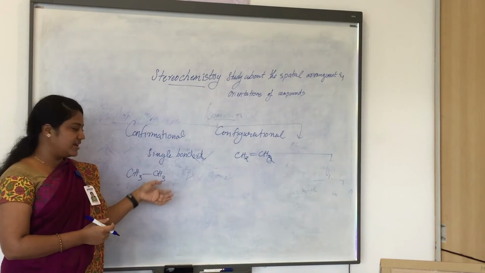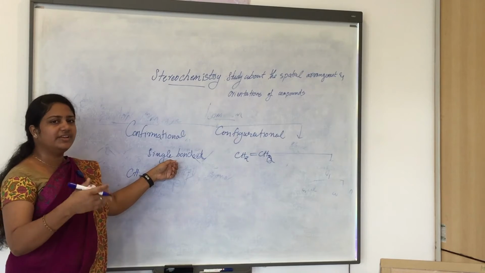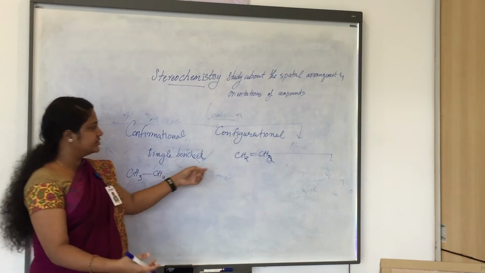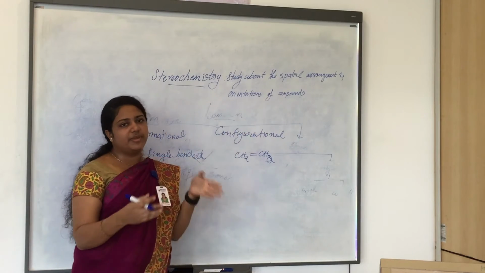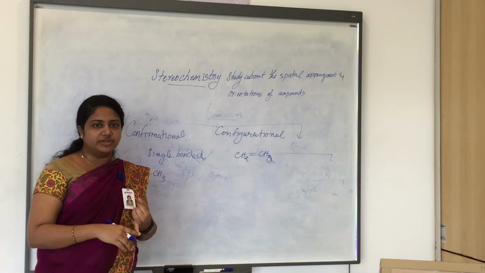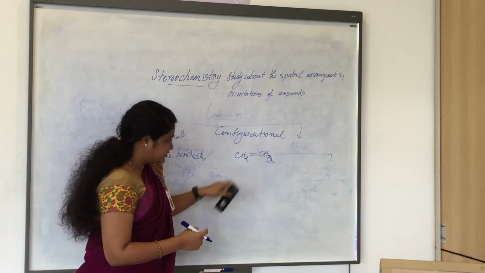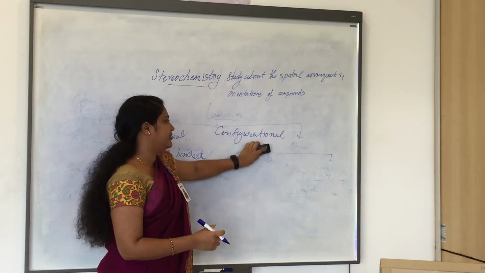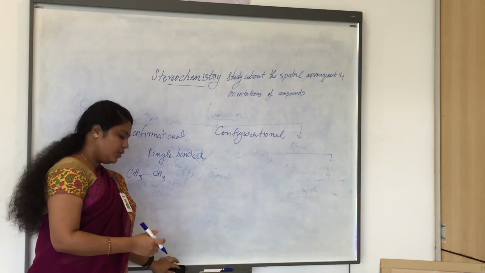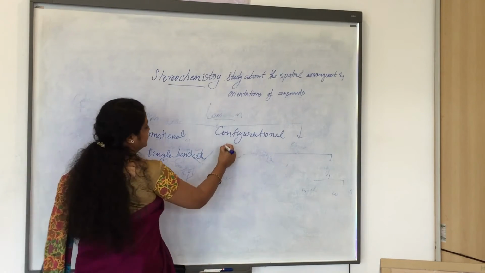Conformational isomers are generally seen in single bonded compounds, so there are no further classifications. But configurational isomers can be classified into optical isomers and geometrical isomers. And then what are optical and geometrical isomers? First one is optical isomers.